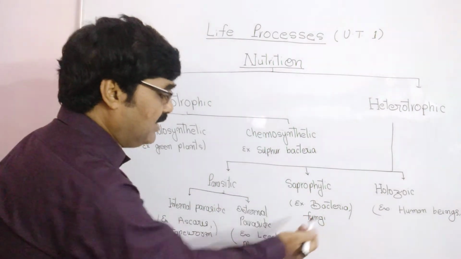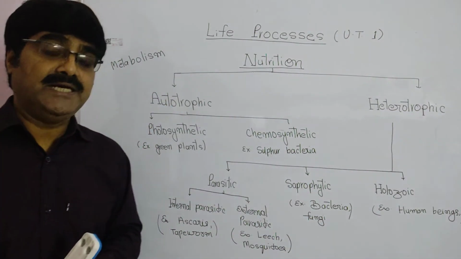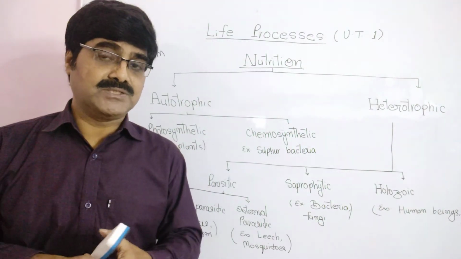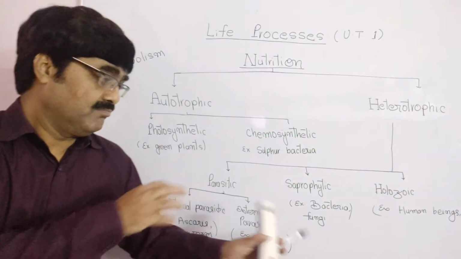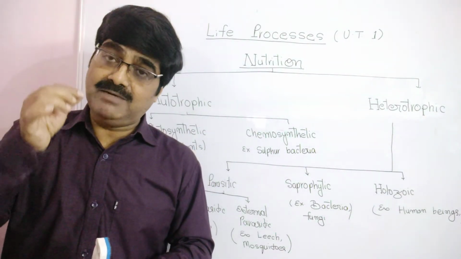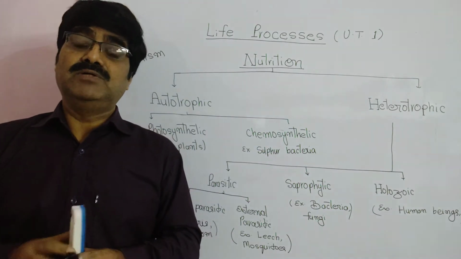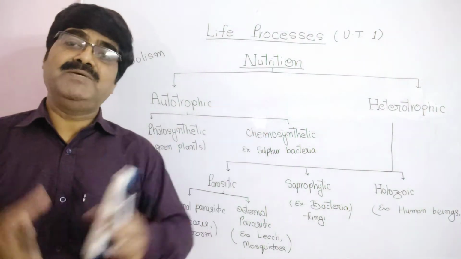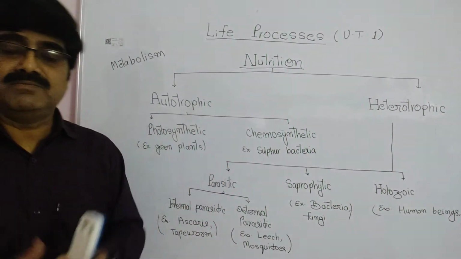Saprophytic examples are bacteria and fungi. As you know, these are also called decomposers. What are decomposers? Bacteria and fungi are called decomposers. They decompose the bodies of dead plants and animals to release their nutrients. And these nutrients get mixed in the soil or in the atmosphere.